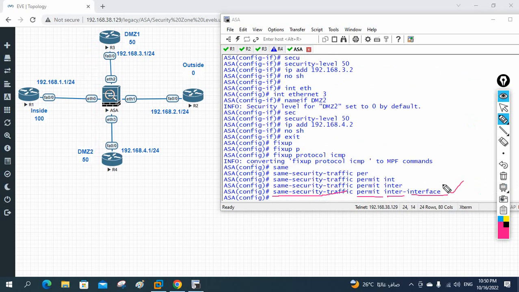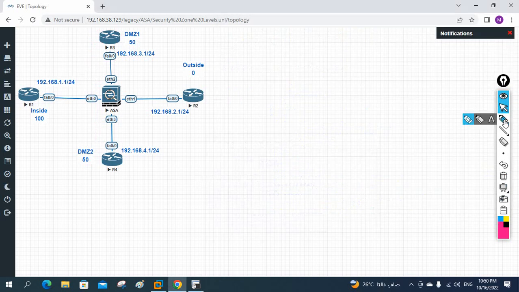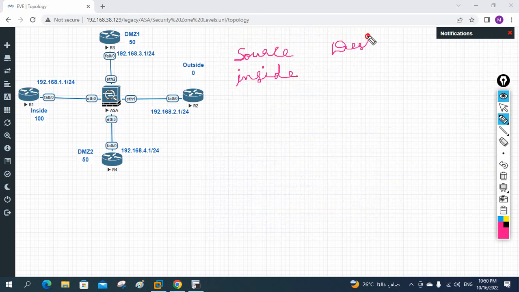Okay, so what we can say in short, I will write here what we tested. We will summarize here. Source, inside, and the destination DMZ1. Result, what do we get?